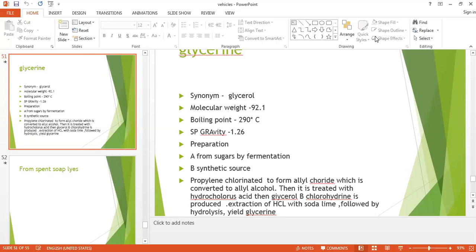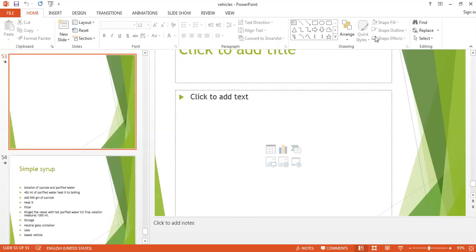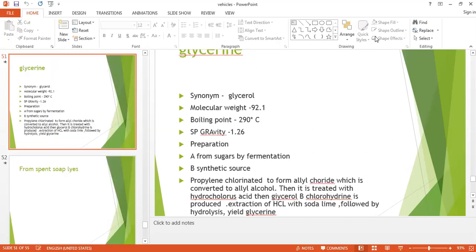There you will get the soap in the form of glycerol stearate. So we will obtain this glycerol or glycerine from these 5 processes. I have not written the properties. Okay, so the properties we know: it is clear, colorless, odorless, slightly sweet in taste, and hygroscopic, that means it absorbs moisture. As for solubility, it is miscible in water and alcohol, and insoluble in chloroform.